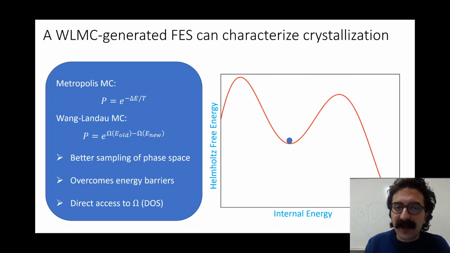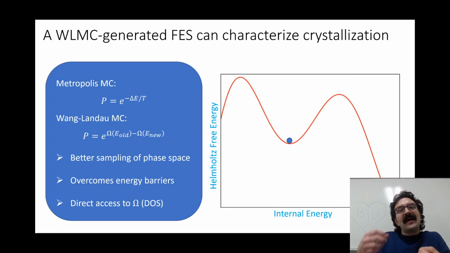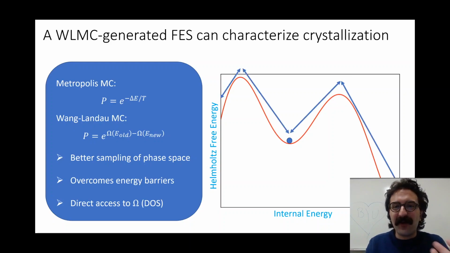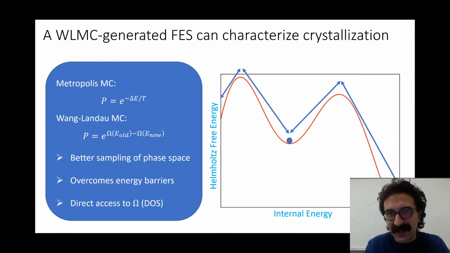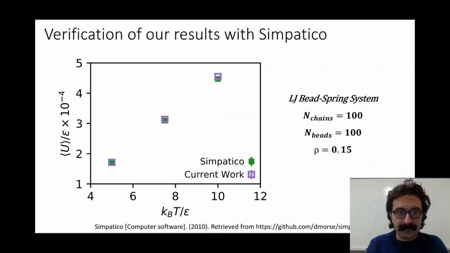Now, however, with Wang-Landau Monte Carlo, what we see is the acceptance probability biases us away from states that we visited frequently, and that ensures a flat histogram, and we can really sample all of phase space evenly and therefore understand all of our system and its complexity.